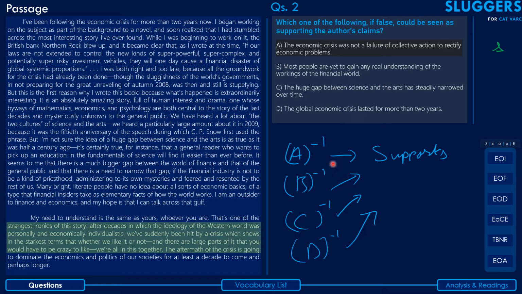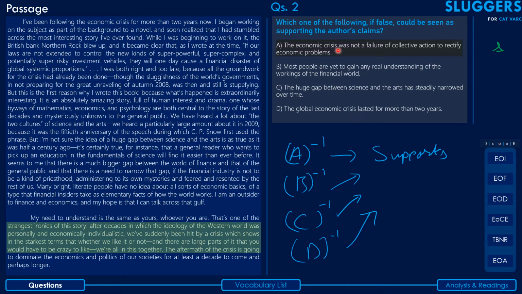Now, this is something that might have happened in the case of many learners. Once they understood this, they figured that, oh yes, this option definitely supports the passage, and they might have just marked this as the correct answer.